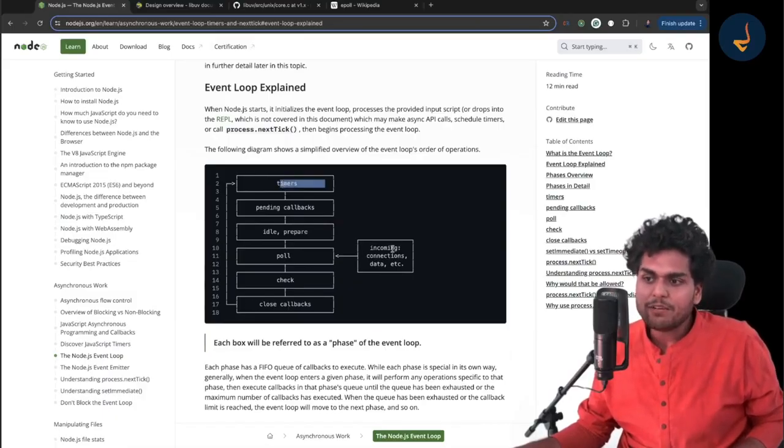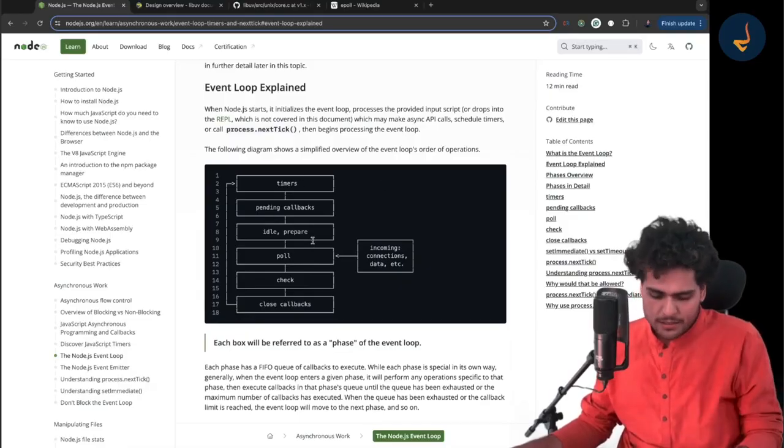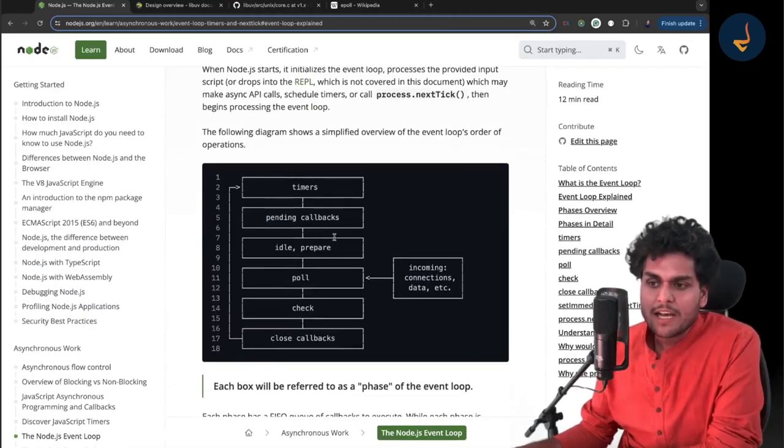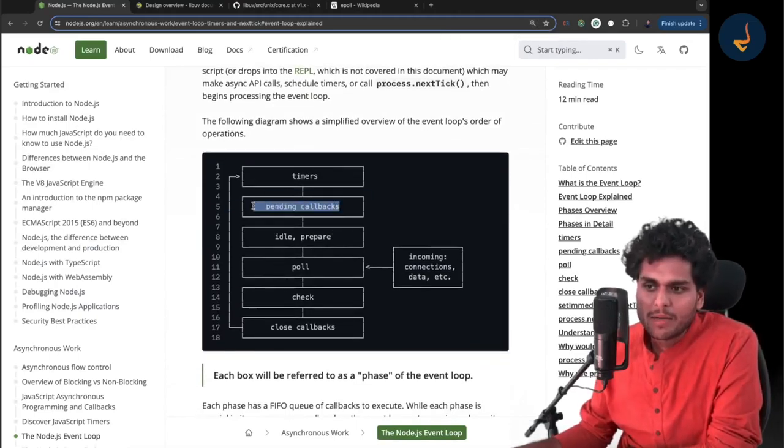Got it? And we already know that incoming connections, data, etc. come via the poll phase. We have already seen all this. Let me just zoom in a little so that it is much more visible. We have not seen this pending callbacks phase and idle, prepare phase. So what are the pending callbacks phase and the idle, prepare phase?